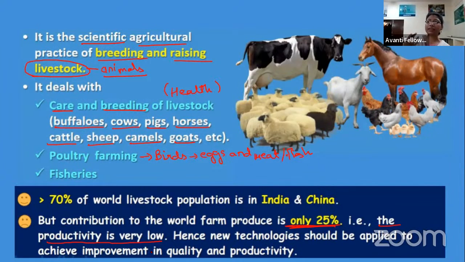Okay, so to increase the productivity, if we have 70% of the livestock, that means we also have to satisfy 70% of the need, right? For that, we have to increase the production of our product. We have to increase the yield, and to increase the yield, we always require the help of new technologies. Okay, and these new technologies not only improve the quality of our livestock, but also increase their productivity.